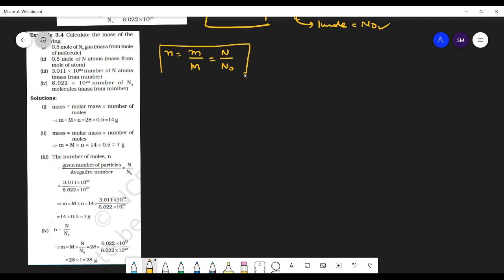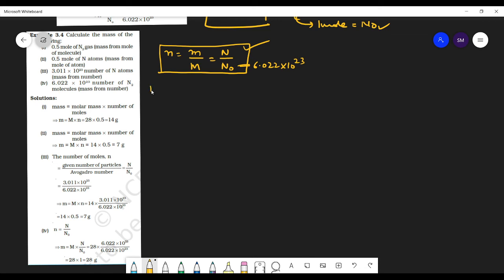So only this formula, students, only this. Just write this equation. Everything is there. And this N naught, you know the value of N naught, 6.022 into 10 to the power 23. Is this clear? Yes, sir.